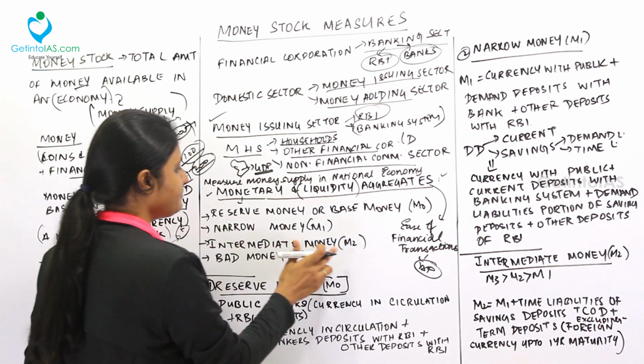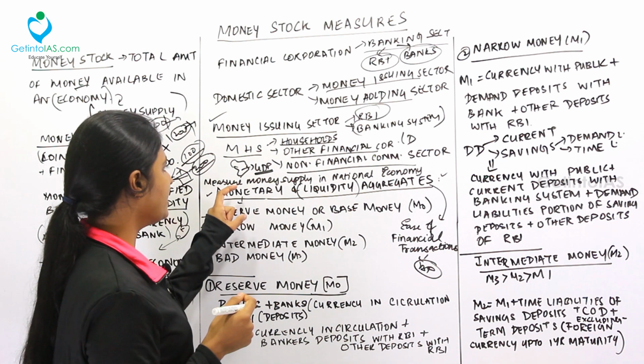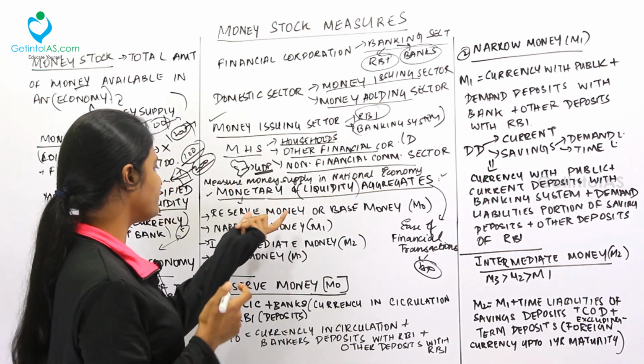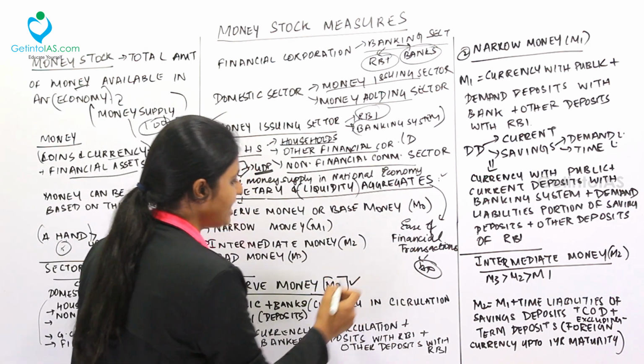Next one is the intermediate money, M2, M3, broad money. Fine. Let's deal with reserve money. Under the monetary aggregate, we are going to deal with the first one, that is the reserve aggregate. So reserve money is denoted as M0.